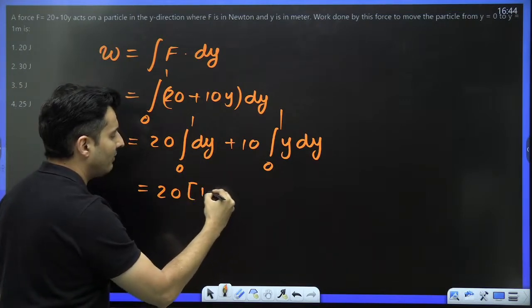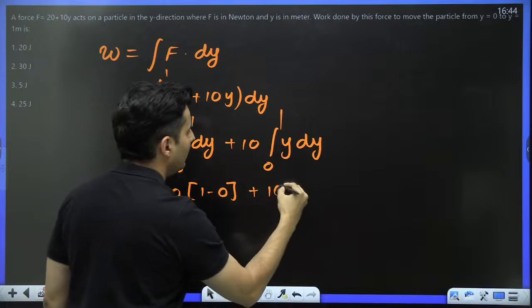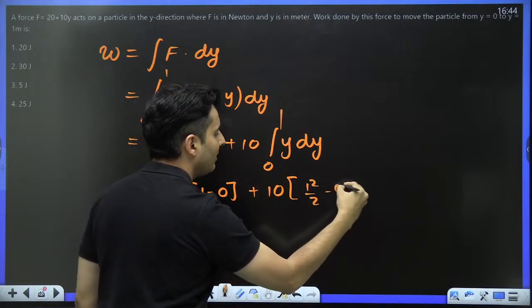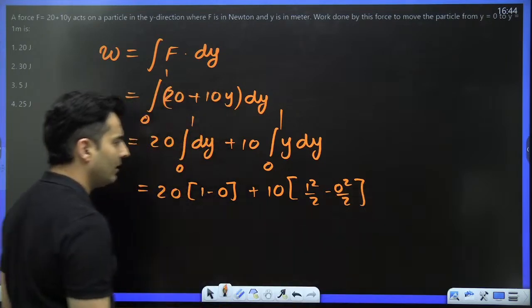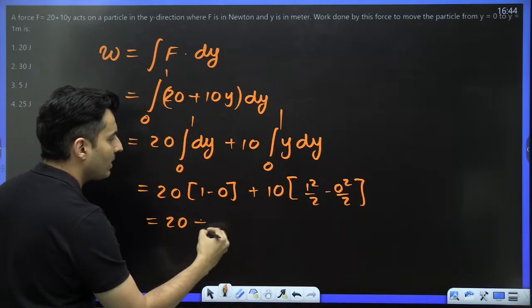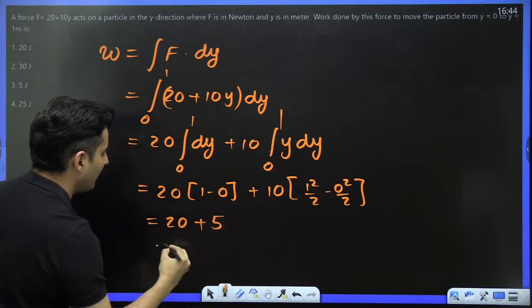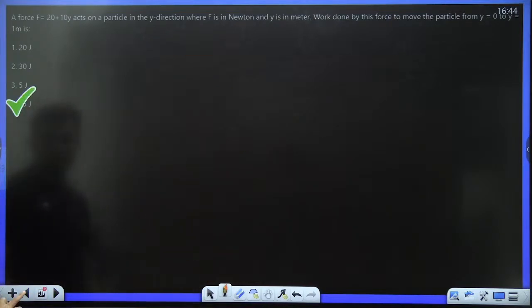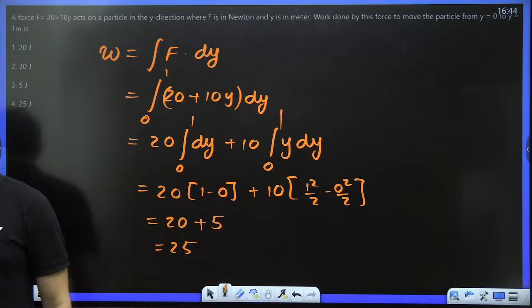So 20 into dy's integration is y. Substitute 1 first, then 0. Plus 10 into y's integration, which is y square by 2, so 1 square by 2 minus 0 square by 2 after the limits. So this will be 20 plus 10 by 2, which is basically 5. So this will be 25. 25 is option number 4. That's the correct answer. Yep, D.